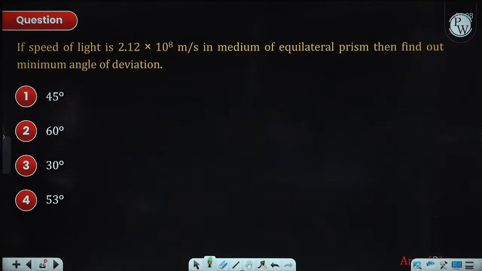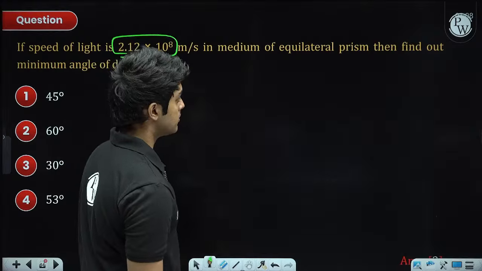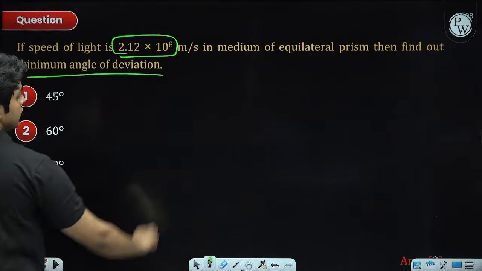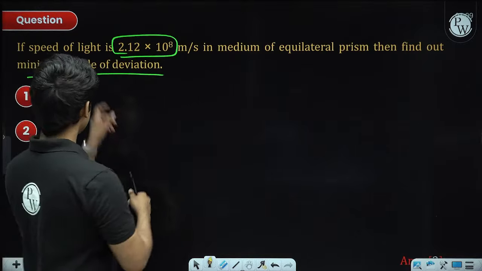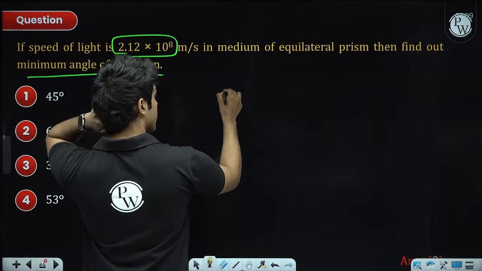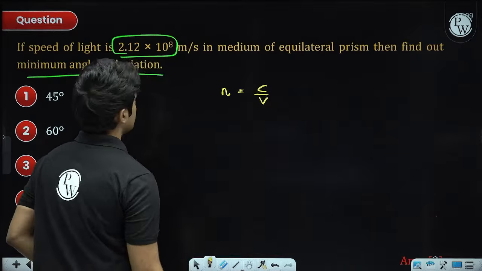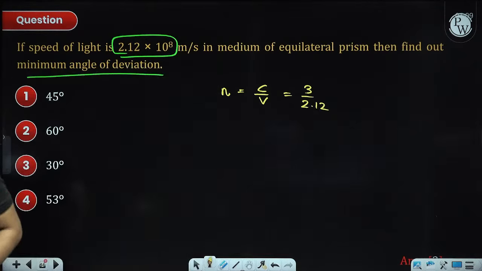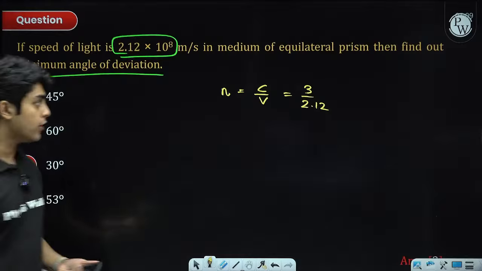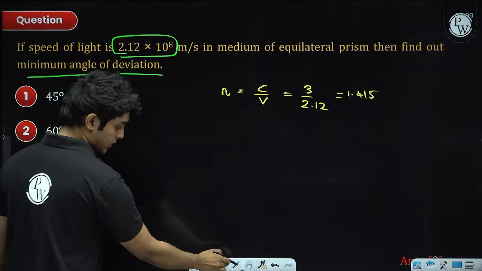Next: speed of light is 2.12 into 10 to the power 8 in the medium of an equilateral prism. Then find the minimum angle of deviation. This is another formula based application. If I have the velocity in the medium, I can find the refractive index of the prism. It will be c divided by v, so 3 divided by 2.12, which is 1.415.